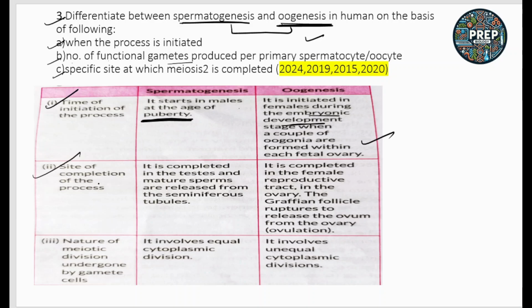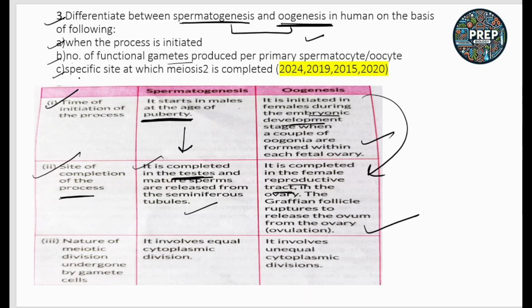So the site of completion of the process: in case of spermatogenesis, it is completed in the testis and mature sperms are released from the seminiferous tubules. In case of oogenesis, it is completed in the female reproductive tract. In the ovary, the Graafian follicle ruptures and releases the ovum, that is called ovulation.